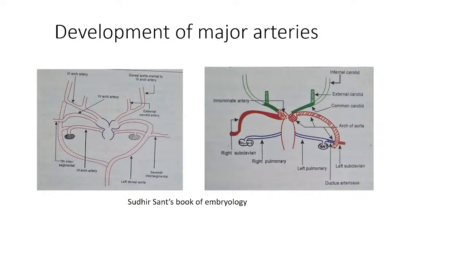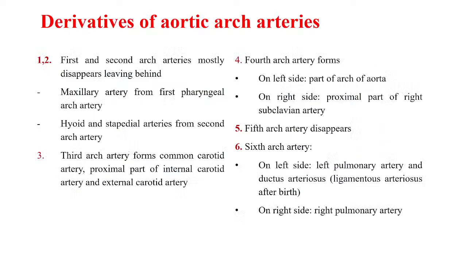Yes. So these are the major arteries and how they develop. Now the question may be asked in a different manner as well. It can be asked as a derivative of aortic arch arteries. We have talked about aortic arches, and each arch has its artery.